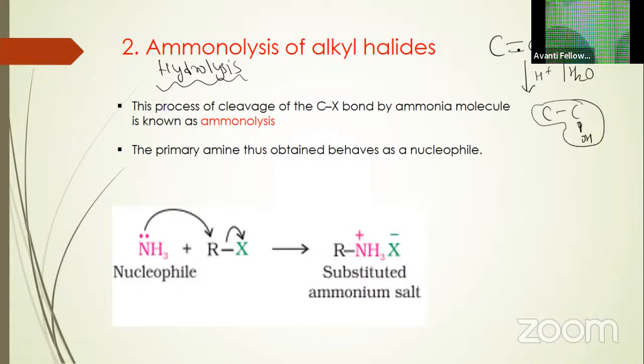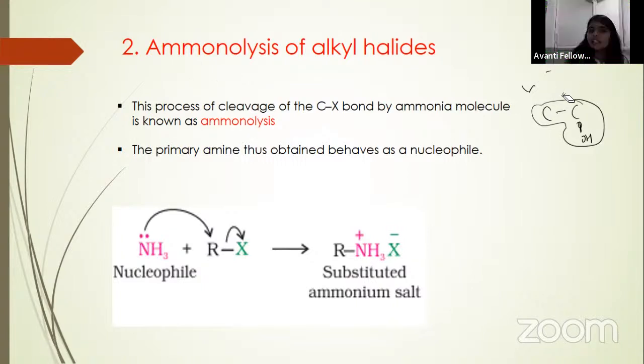So during the hydrolysis we did the reaction with water, and during the aminolysis we have to do the reaction with ammonia. So which reaction has to be done with ammonia? We need to take the reagent ammonia with alkyl halide. In this process, the C-X bond is broken by the ammonia molecule, and this process is called aminolysis.